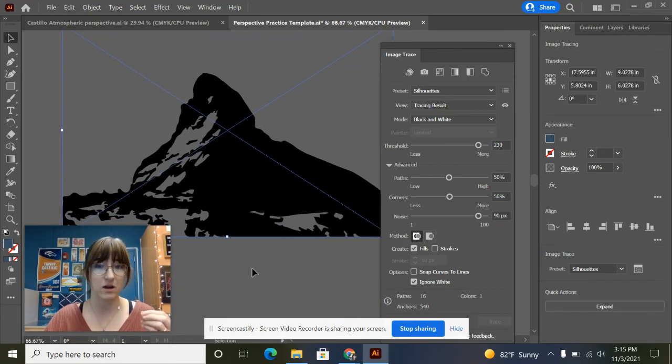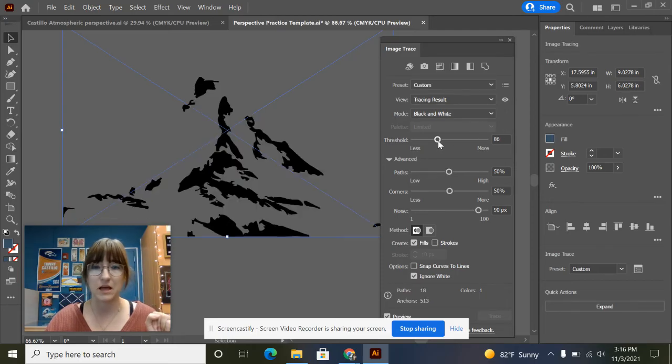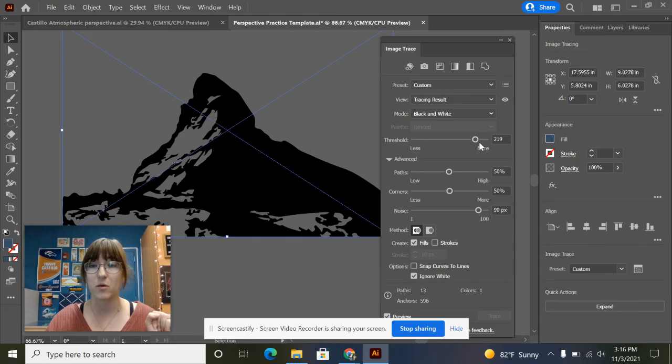So remember when we talked about the threshold that is the automatic preset for silhouette? What that threshold recognized was, oh, the snow on the left side of this mountain is the same color as the sky. So you must have obviously wanted me to remove that. Well, no, computer, I did not want you to remove that. I actually wanted it to be one solid thing. So we need to adjust all of our presets. So I'm going to go with threshold and make it a little bit less. Sorry, I lied. I want to make it more.